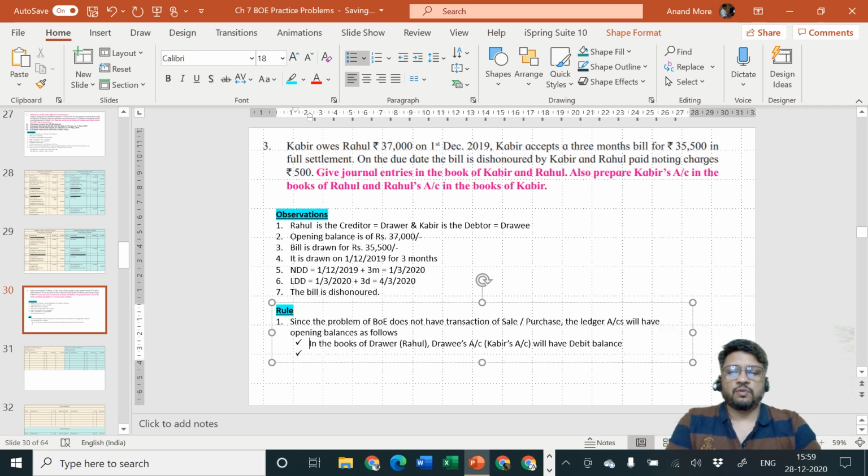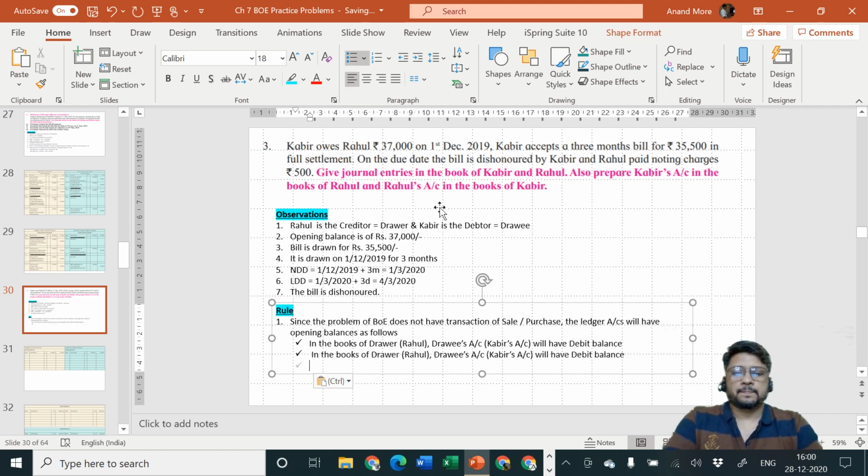And in the books of drawee, that is Kabir, drawer's account, that is Rahul's account, will have credit balance.